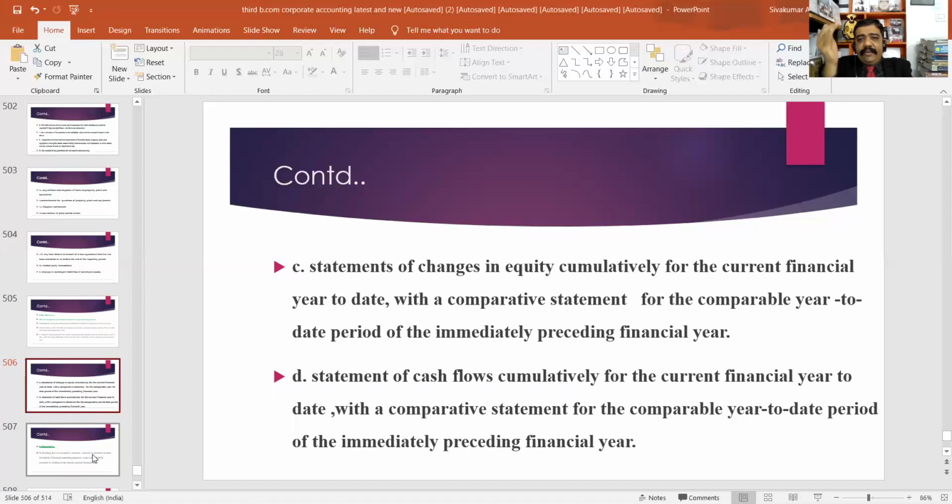Then, statement of changes in equity cumulatively for the current financial year to date with a comparative statement for the comparable year to date period of the immediately preceding financial year. Likewise, statement of cash flow cumulatively for the current financial year to date with a comparative statement for the comparable year to date period of the immediately preceding financial year.